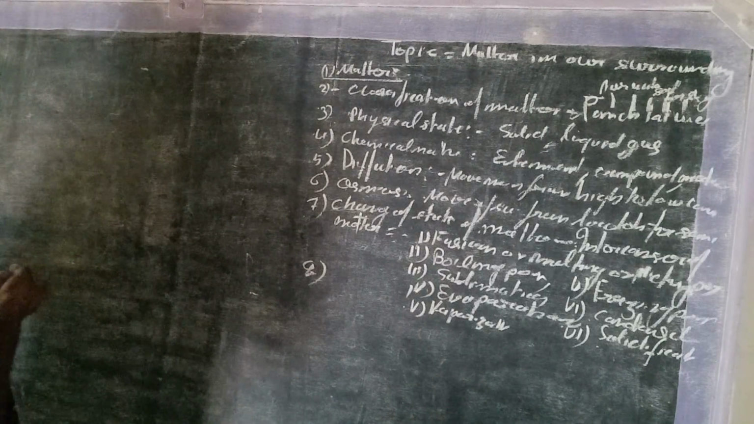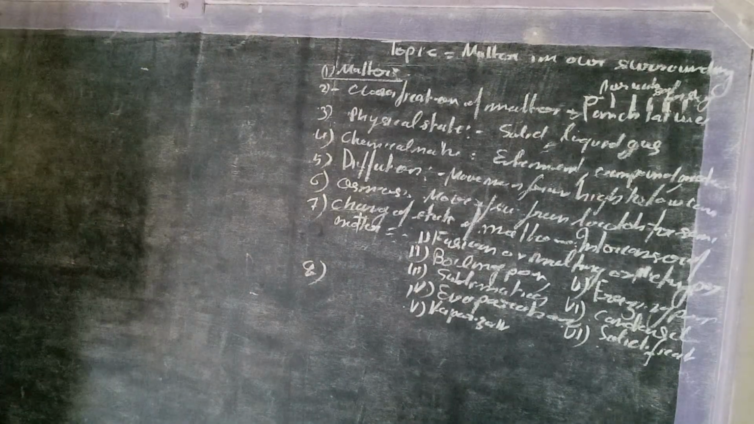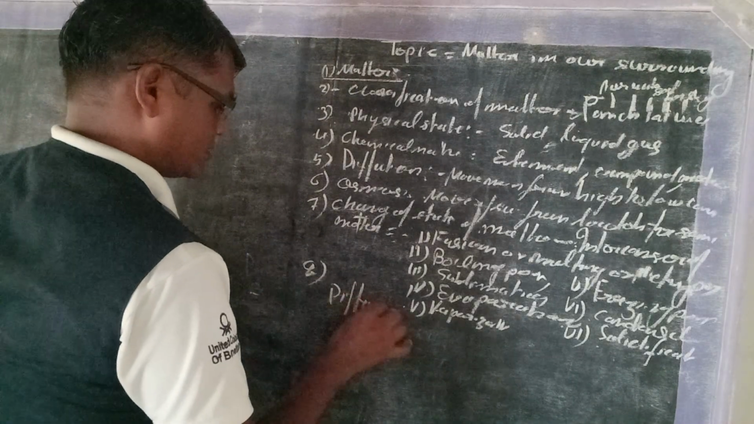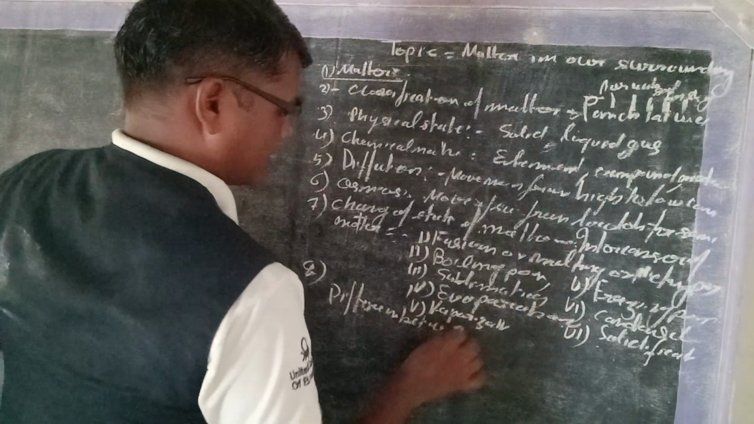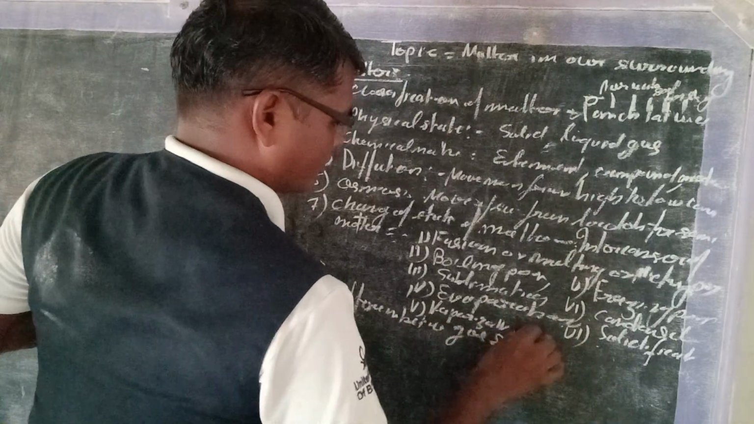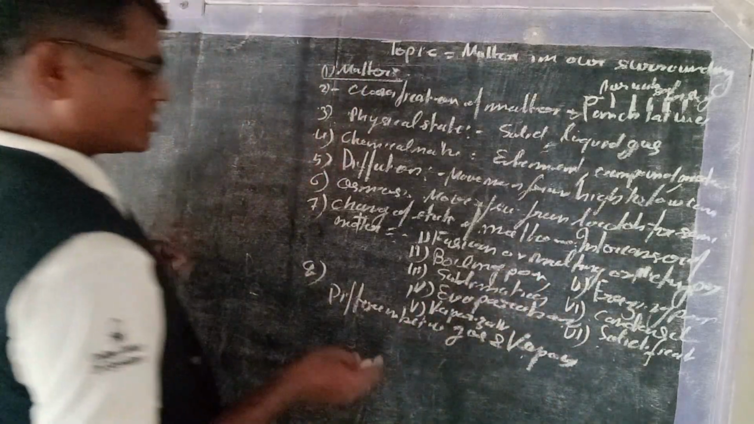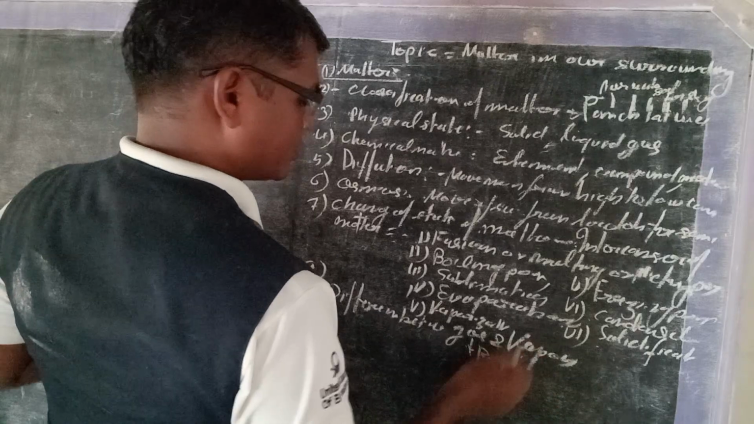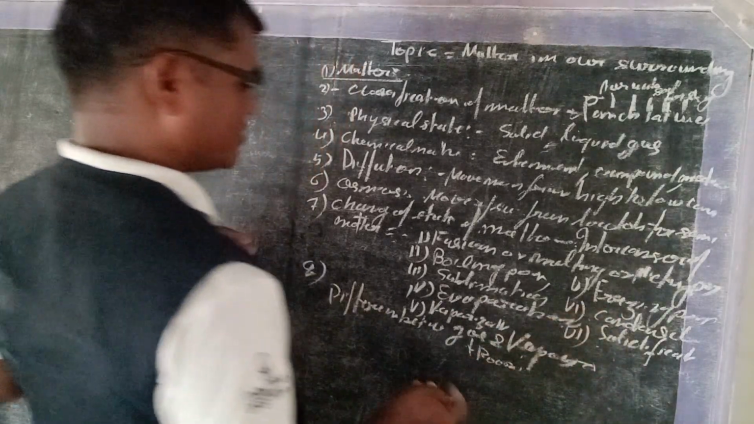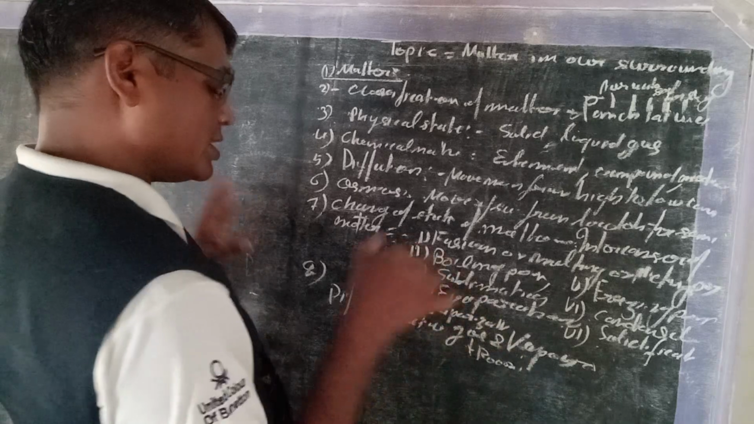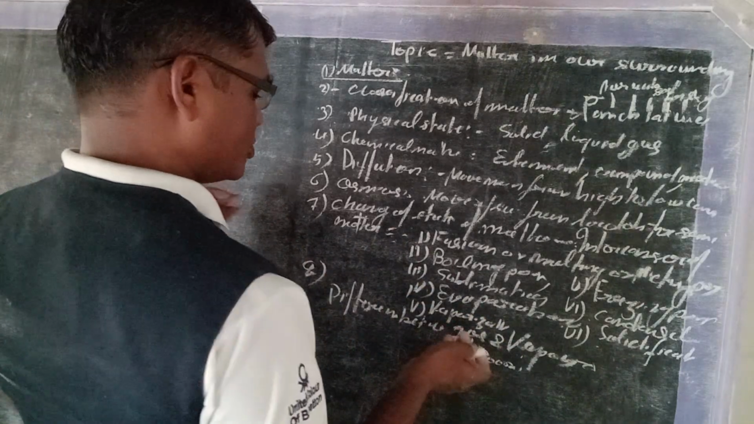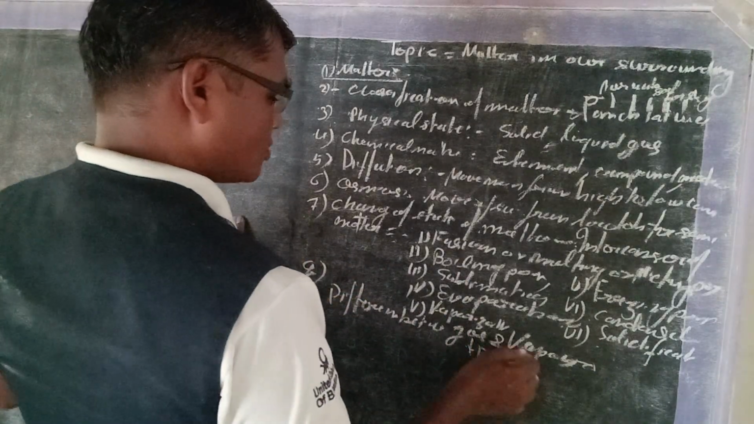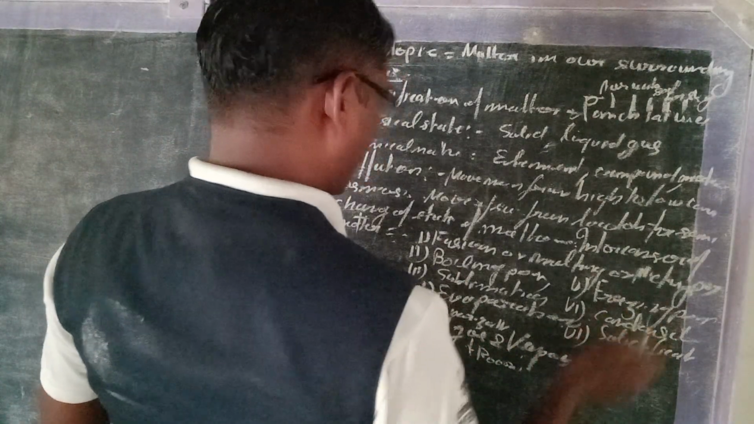Eighth, we have studied the difference between gas and vapor. What is gas? Gas is a substance that is below room temperature. A substance that is solid or liquid at room temperature and changes into its gaseous state by absorbing energy is called vapor.